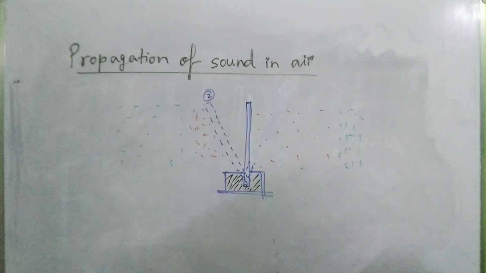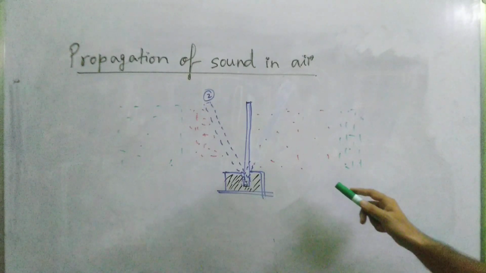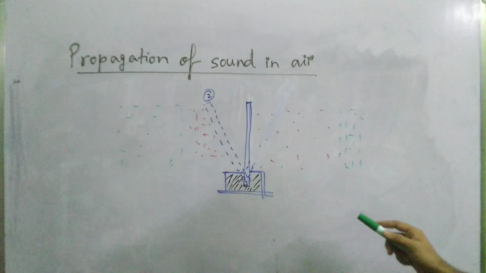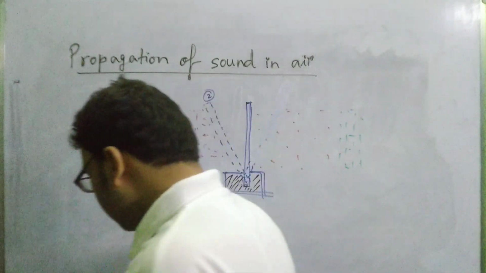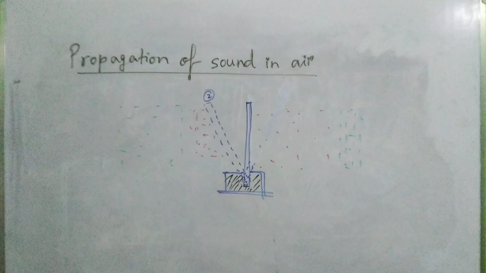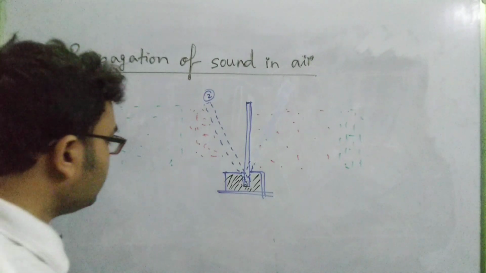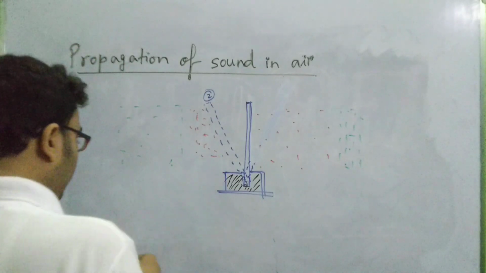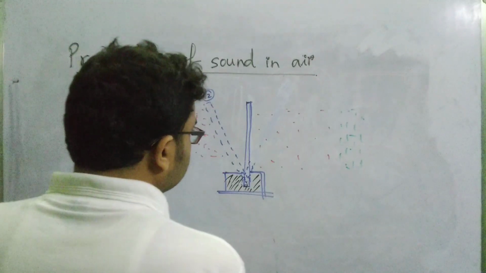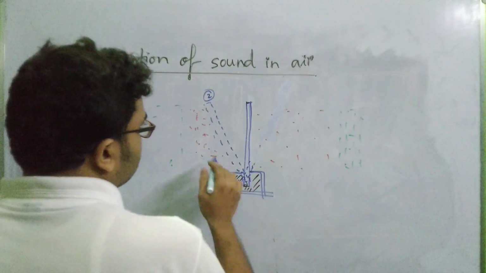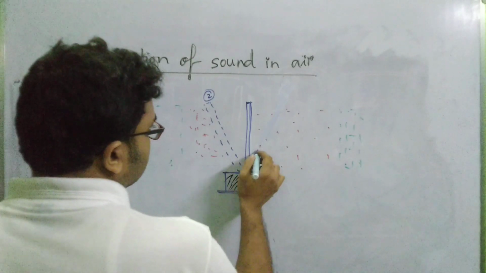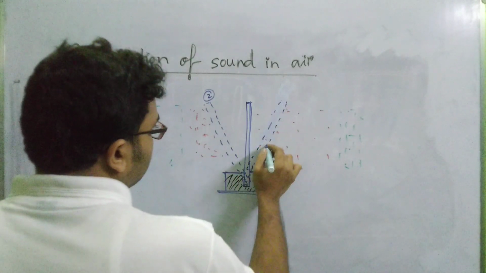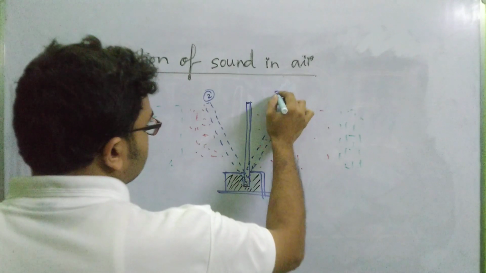Okay, so what happens? There is an alternate region of compression and rarefaction, isn't it? Now when the scale again comes back to position number 1, or its mean position, the air layers here again start relaxing, and when the scale once again reaches from position 2 to this position, I can consider this to be position 3.